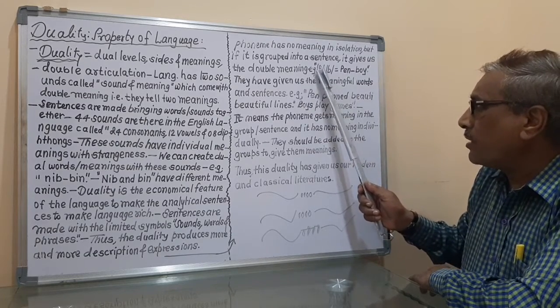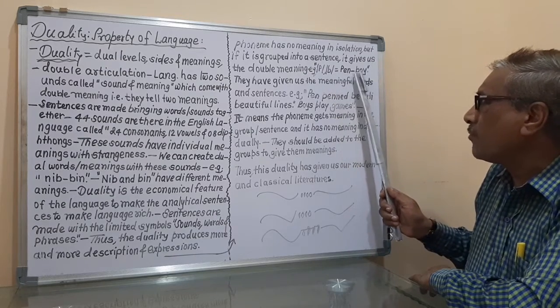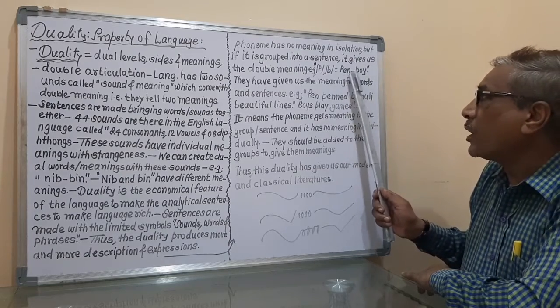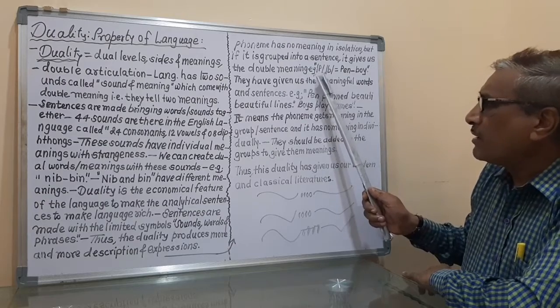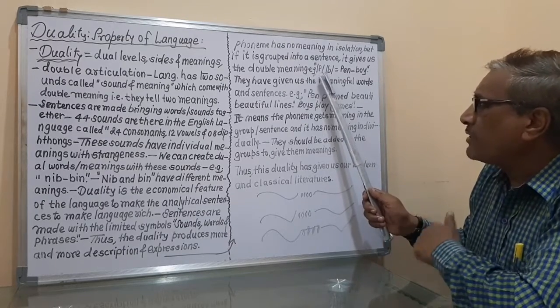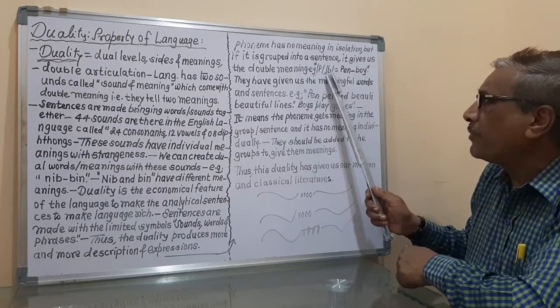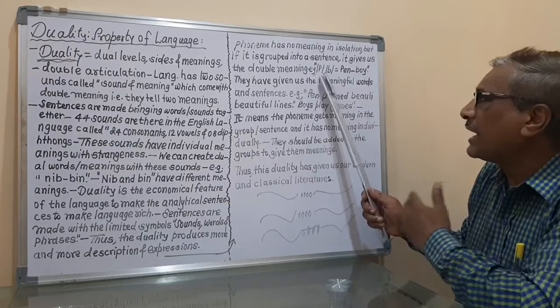Means this P has become pen, and this B has become boy. So this pen and boy have got now the meaning. But when we speak singly, only P and only B, these two phonemes have no meaning at all.